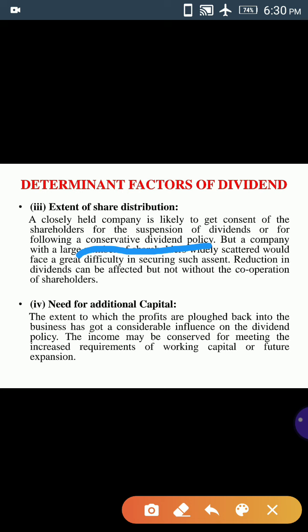Reinvested in the organization. The same business, we reinvest again. So the less amount may be payable to the shareholders and the remaining may be reinvested in the business. So here the dividend policy can be framed easily where the shareholders are distributed in a limited area, whereas it is difficult in case the shareholders are distributed throughout the country.